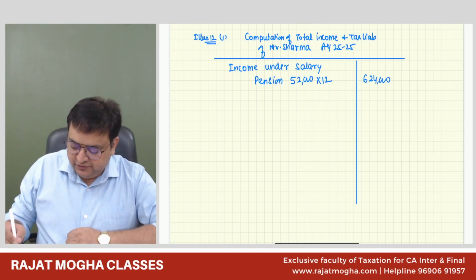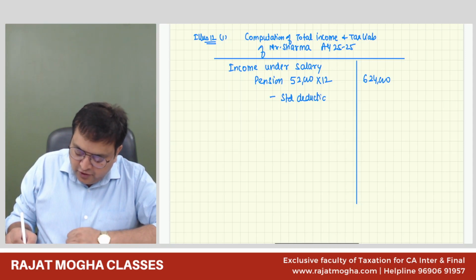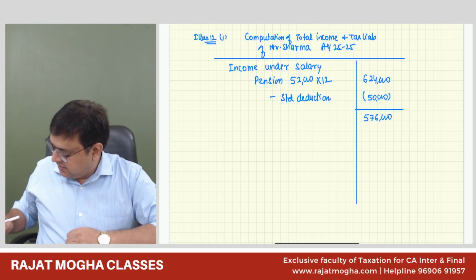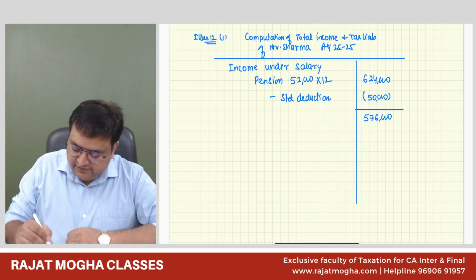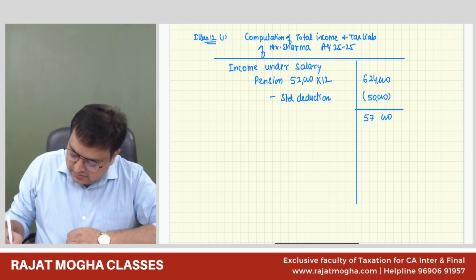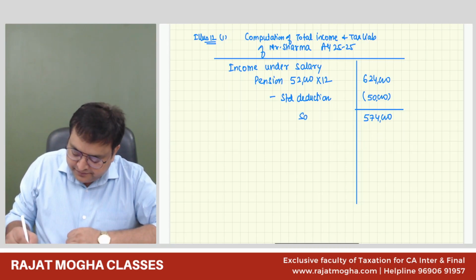Nothing else is received. So this is his salary income minus standard deduction. Since he is following the optional regime, 50,000 would be the standard deduction. So 5,74,000 is the salary income.